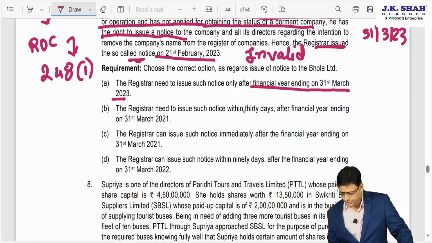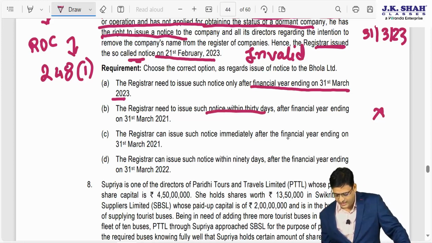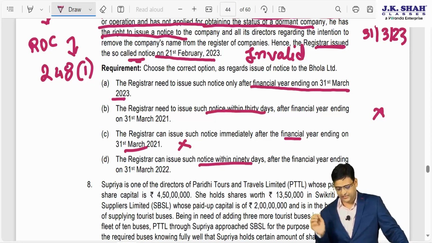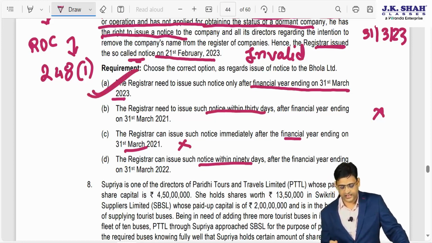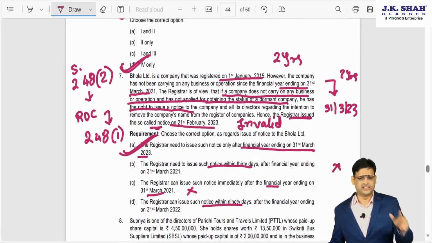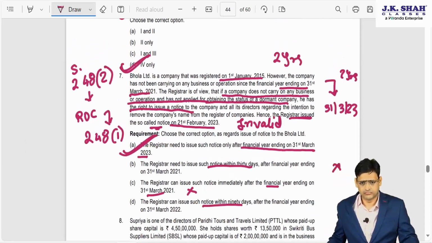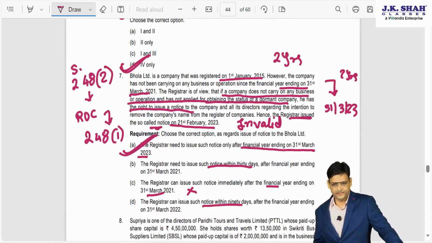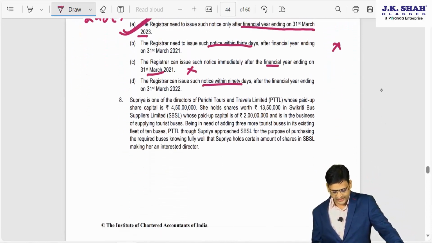The registrar needs to issue notice within 30 days. Wrong. The registrar can issue notice immediately after this date. Obviously wrong. The registrar can issue notice within 90 days. Wrong. So this option is the correct option. What you can do, you can pause the video and write all these things in your notes also. Fine. Now let's move to the next MCQ.